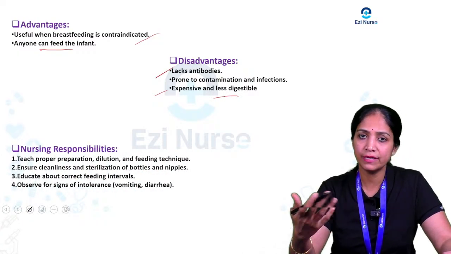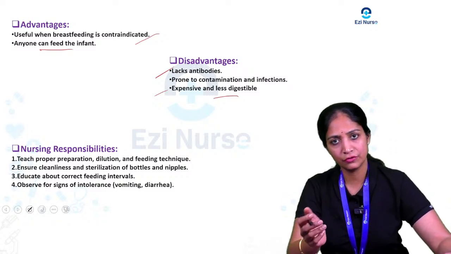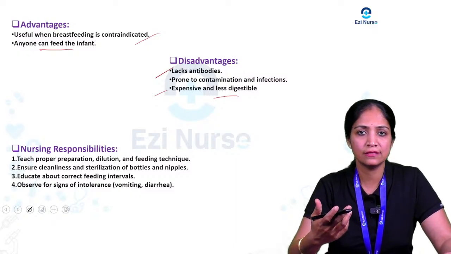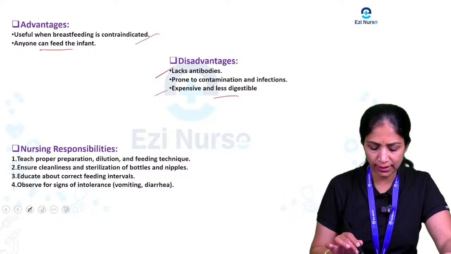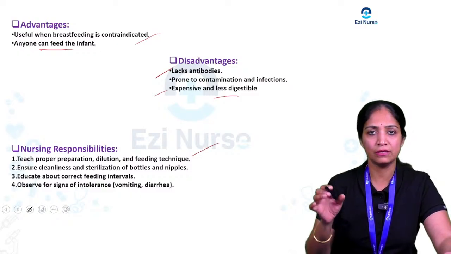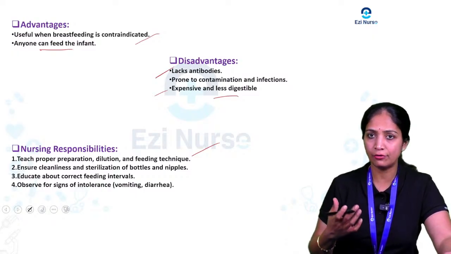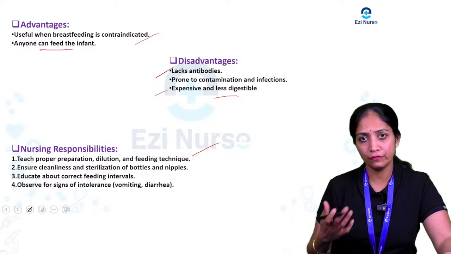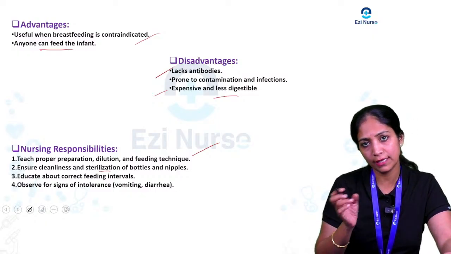Then coming to the main nursing responsibility, when she is going to give artificial feeding for the baby, what is the main responsibility the nurse has to take? Teach the proper preparation, dilution and feeding technique to the parents who are going to give the artificial feeding for the baby. They have to be given the proper technique of how to feed, all those things, and ensure the cleanliness and sterilization of the bottle and the nipple.